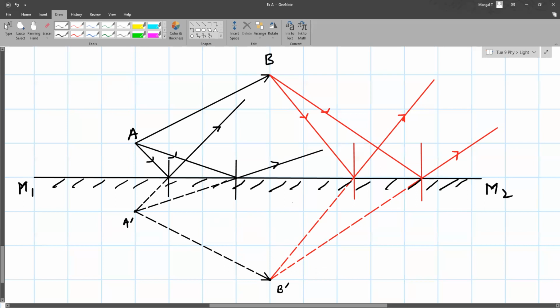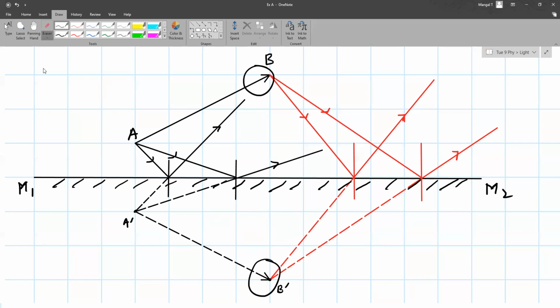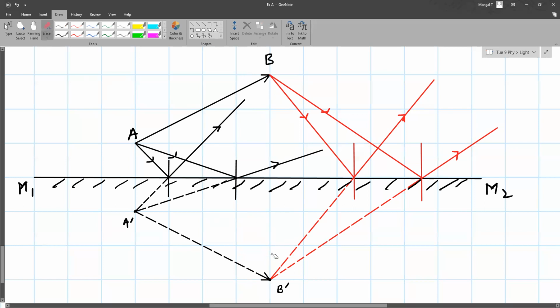Which arrow are you talking about? The arrow where the image is formed, where you've connected A dash to B dash. This is not an arrow. This is the object. Okay, that is different. Here, the arrow which is drawn on the line like this shows the path of light. This is a diagram to draw the image of an object. Now our object was an arrow like this.